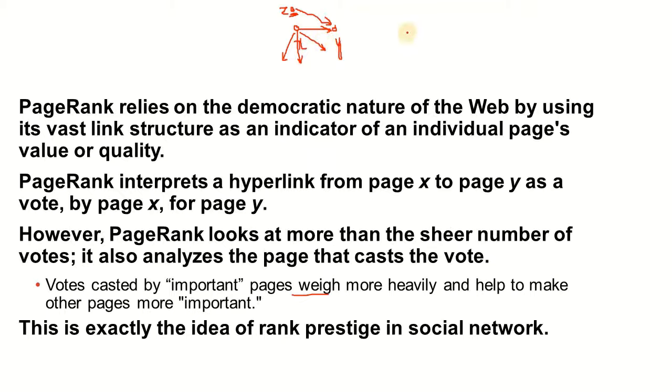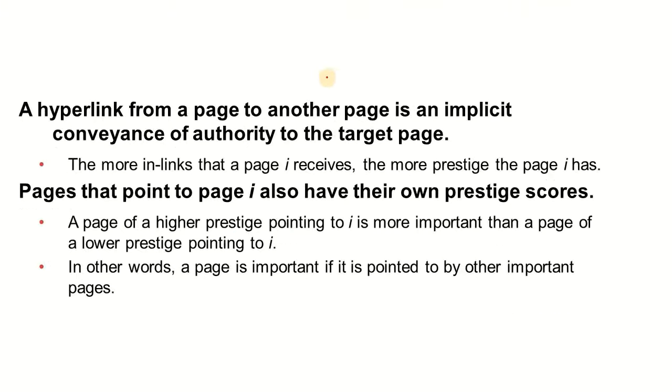So it's a weighted voting mechanism where it evaluates who is voting, what is their prestige, and how much they are voting. So it does operate on the in-links, but the most important thing here is that instead of considering all the votes to be equal, it deals with them differently. When a page of high prestige is pointing towards I, it's more important than a page of lower prestige pointing towards I. So the prestige of the node that is voting for I is going to count towards the prestige of I. If more nodes are pointing towards a node, that is going to help it get a better prestige value.